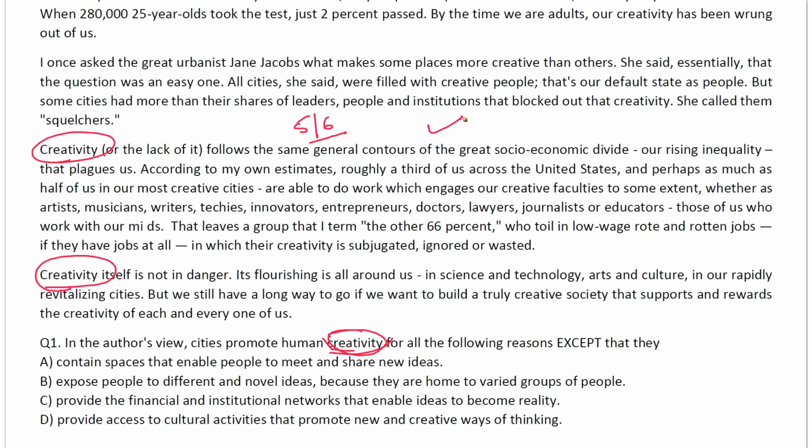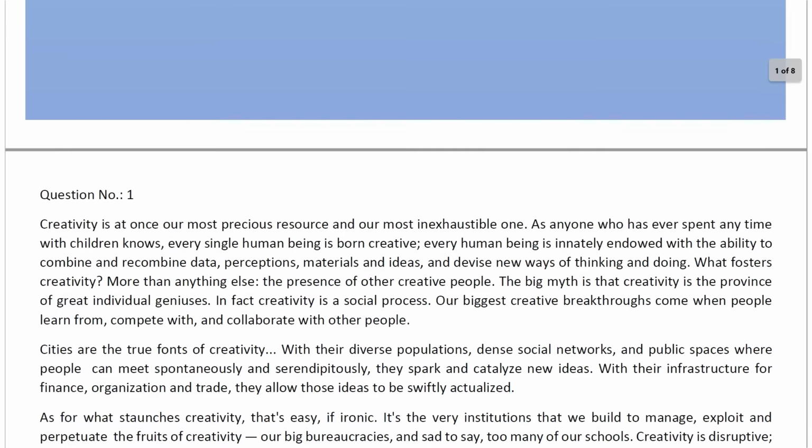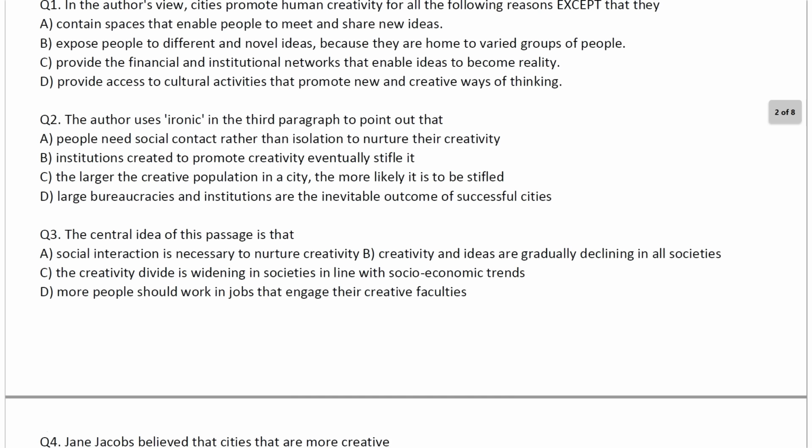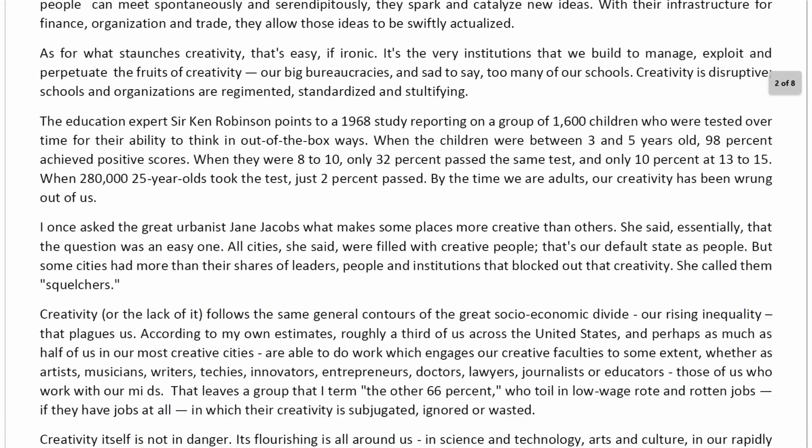And I'm going to take this paragraph in one shot, because it's a creativity thing, and this paragraph is going to be predominantly fact-based. It's not going to be inference-based. So I am going to pick this up. Now, when I pick this up, let's read number 1. I'm going to show you, there has to be a main idea question. So here you have the central idea of this passage.